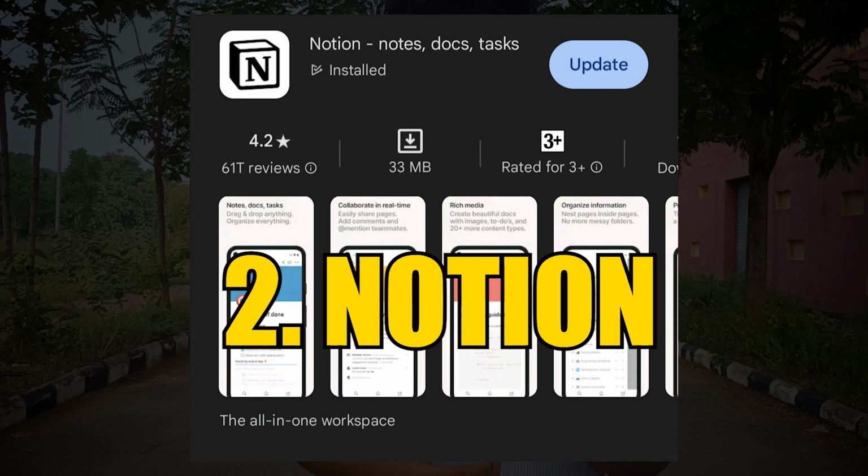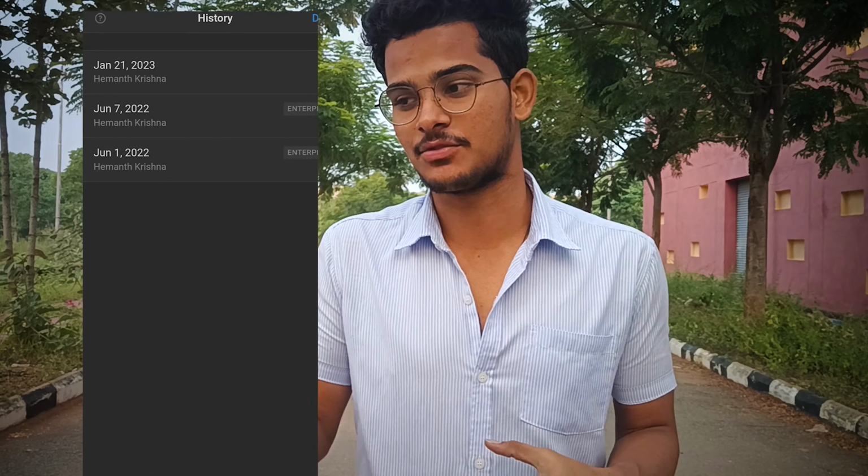And the next app which I want to share is Notion. See, Notion is a great tool and I have been using it since June 2022. And literally it helped me a lot. I will tell you how it helps you to do many things. For example, if you are a student, you can write down all your notes in the Notion app. And if you are a creator, you can manage all your projects in Notion. Literally, Notion is a game-changing app for any student or any creator.